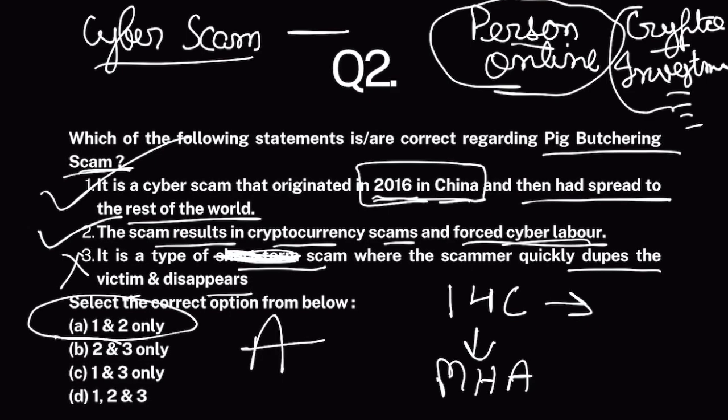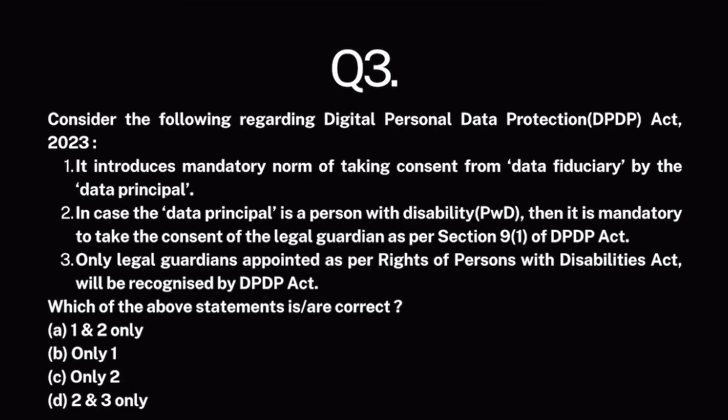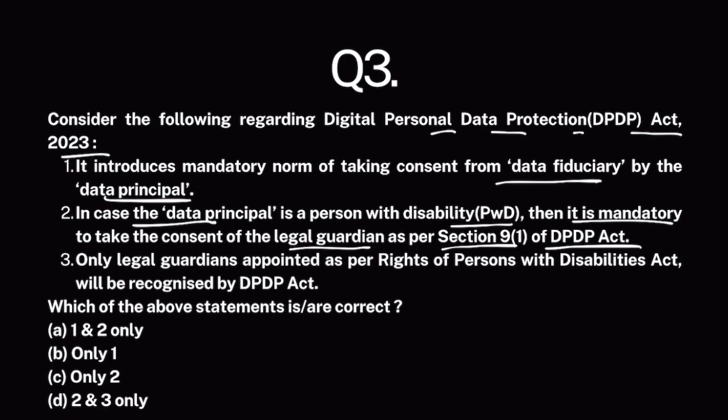Question number 3. Consider the following regarding the Digital Personal Data Protection Act 2023. It introduces a mandatory norm of taking consent from the data fiduciary by the data principal. In case the data principal is a person with disability, then it is mandatory to take the consent of the legal guardian as per Section 9 of the DPDP Act. Only legal guardians appointed as per the Rights of Persons with Disabilities Act will be recognized by the DPDP Act. Now, basically, the Digital Personal Data Protection Act is India's data privacy law.